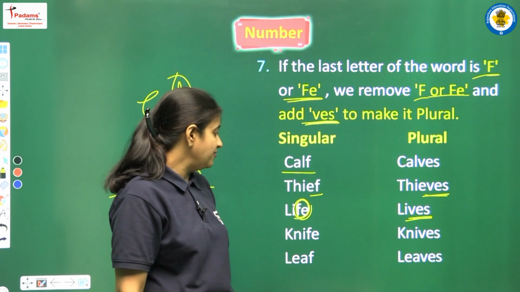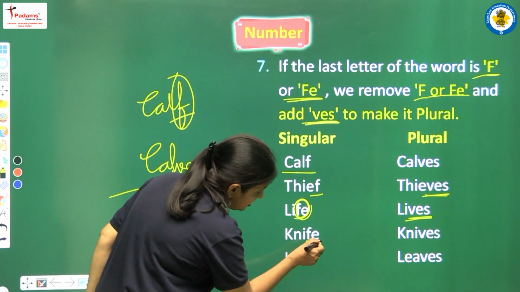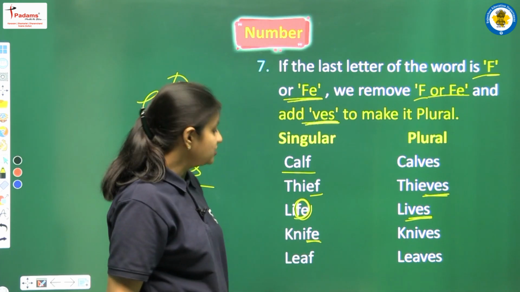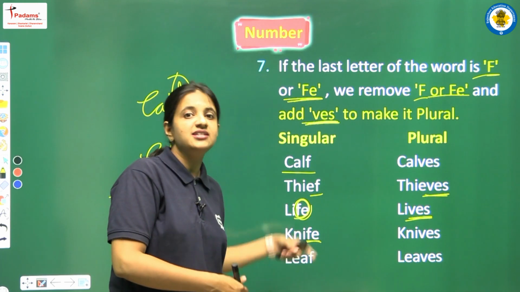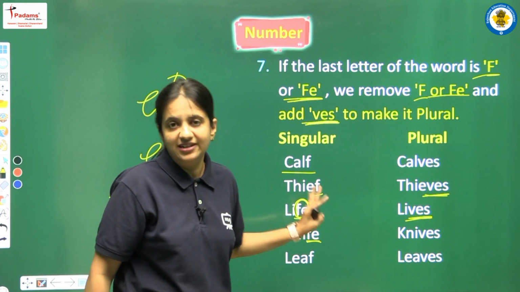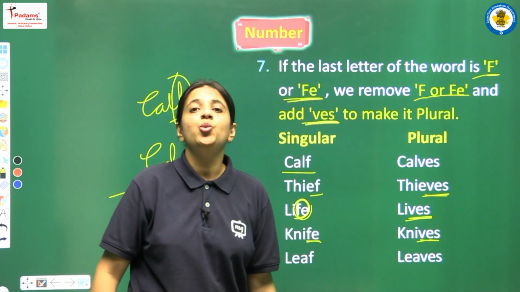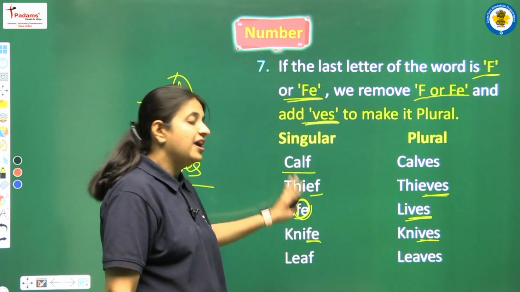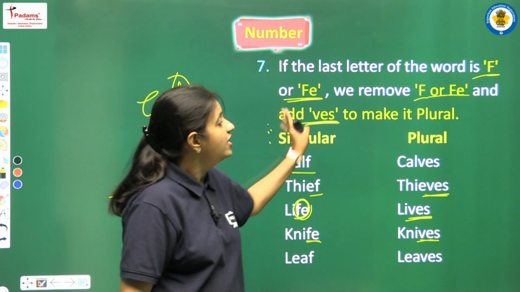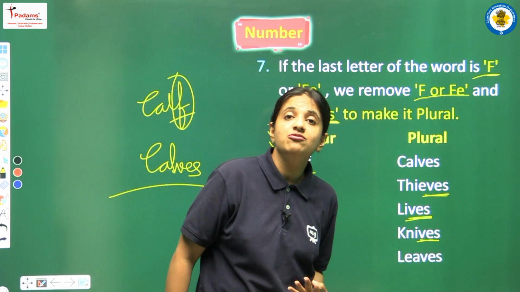Similarly, next we have knife. Again we have FE at the end of the word. So we have to remove both the letters F and E, and in the place of these letters we have to write VES. So here we have knife as the singular noun and the plural will be knives.